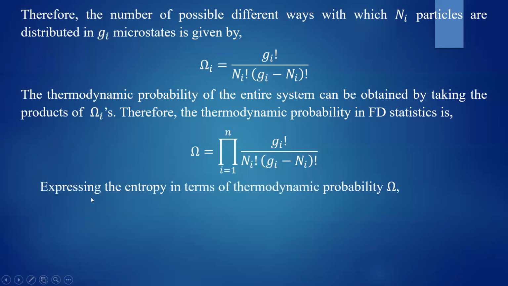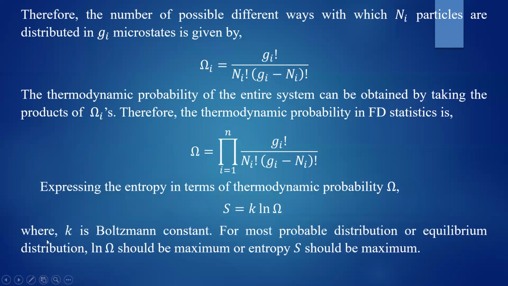Now expressing this in terms of entropy using Boltzmann's theorem, you will get S is equal to K ln omega. We have got the thermodynamic probability omega, then you can find the entropy S, where K is the Boltzmann constant. And for the most probable distribution or equilibrium distribution, this ln omega must be maximum, otherwise entropy must be maximum. If entropy is maximum, the derivative of the entropy must be 0.